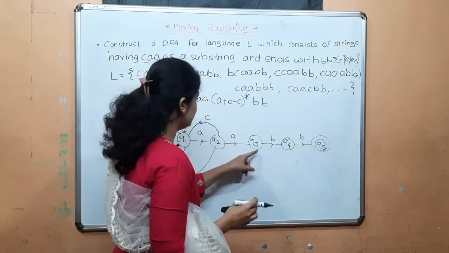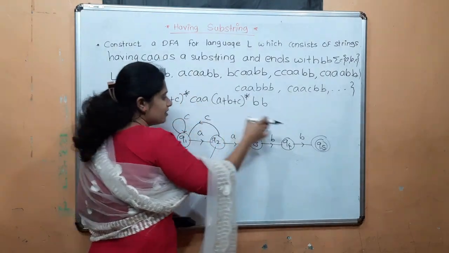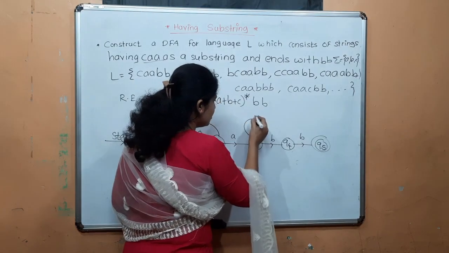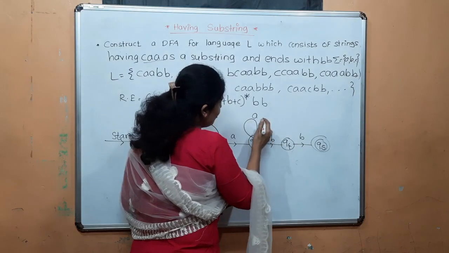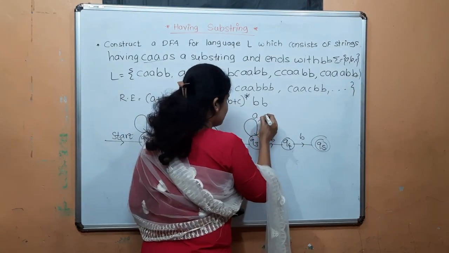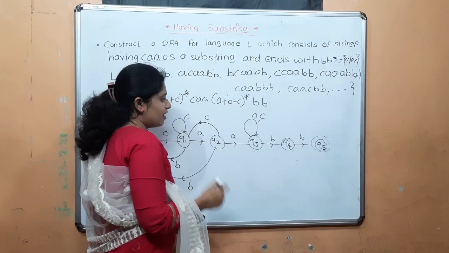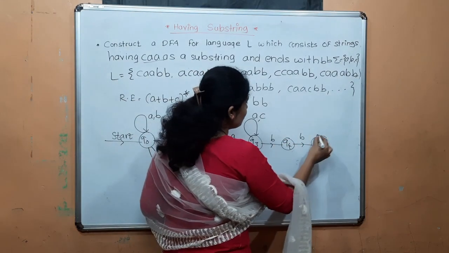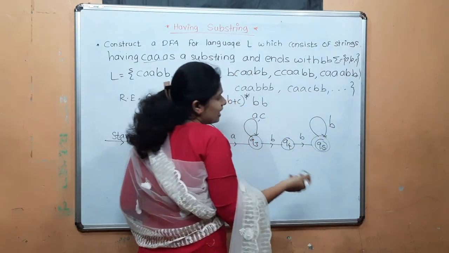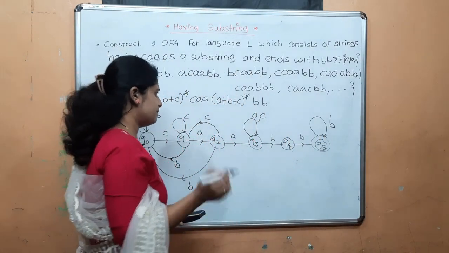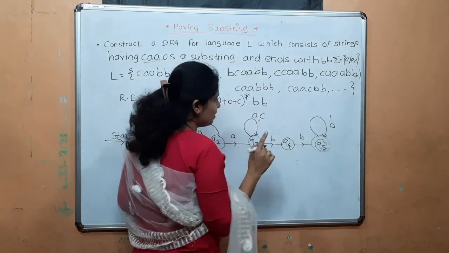Then this is the having part, this is the ends with part. In between these two, a number of A's, B's, C's can occur. B is already given, so here we can write the self loop of A, C. After that, what does it end with? B. After this B, a number of B's can occur, we can get double B. So here we can give the self loop of B.